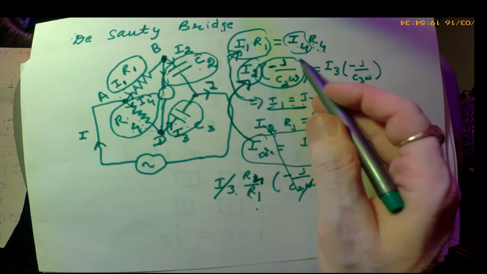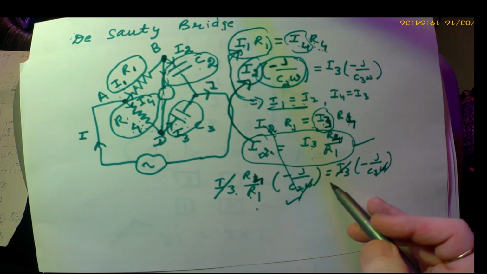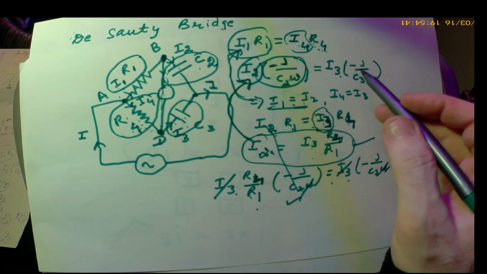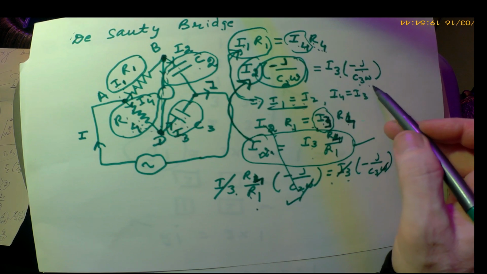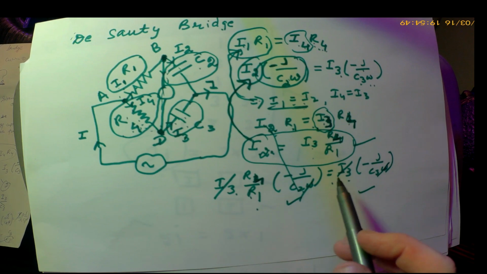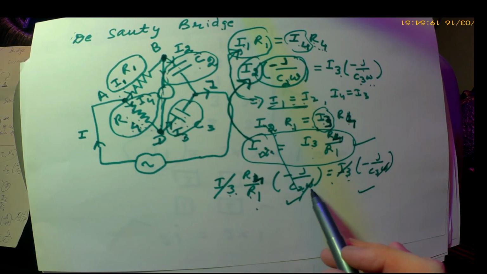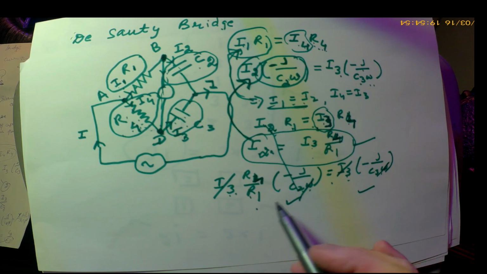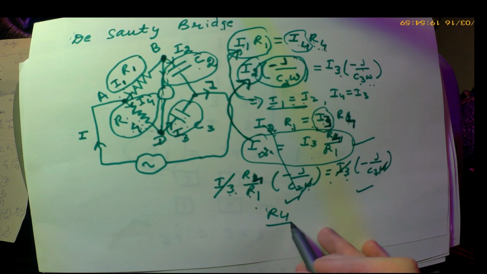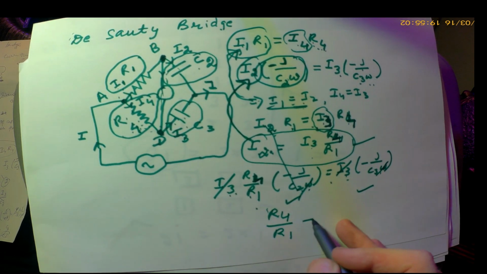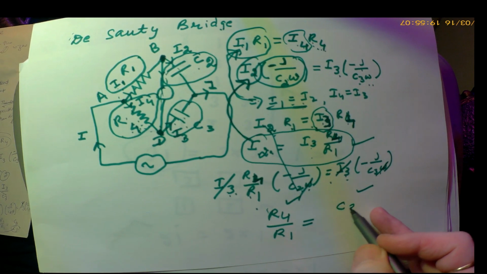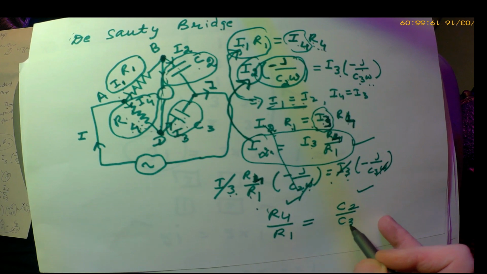Then this expression is equal to I3 and minus j upon C3 omega. So certain factors will cancel out, like I3, omega and j likewise. And what we are left with is R4 upon R1 equals C2 upon C3.